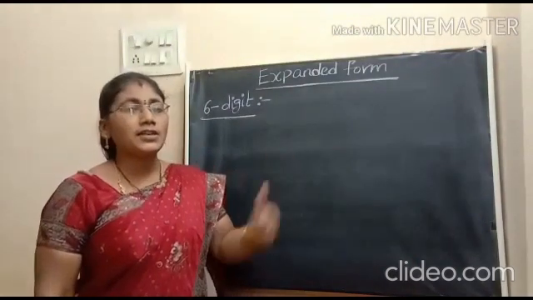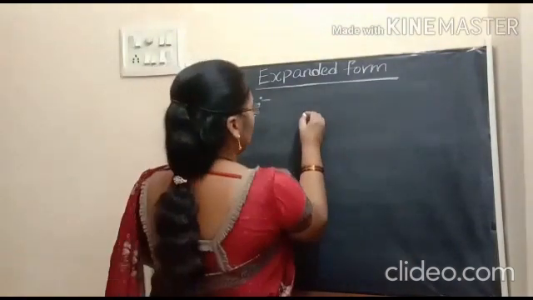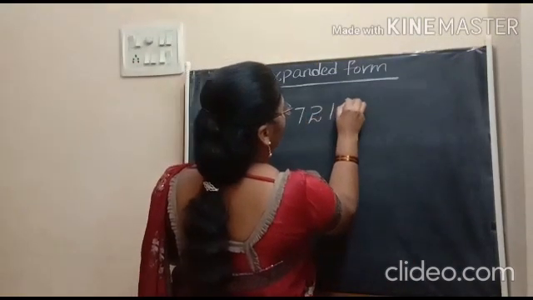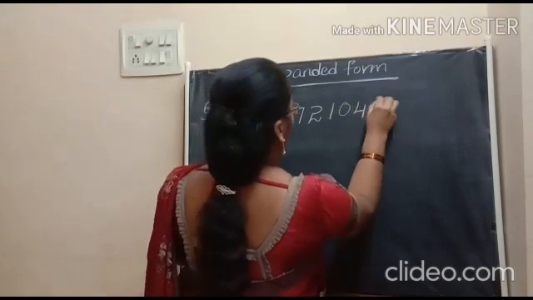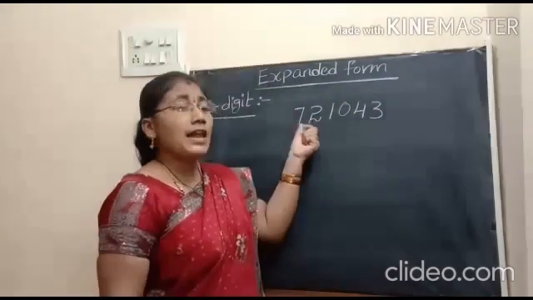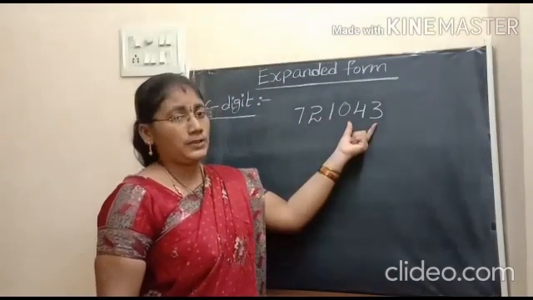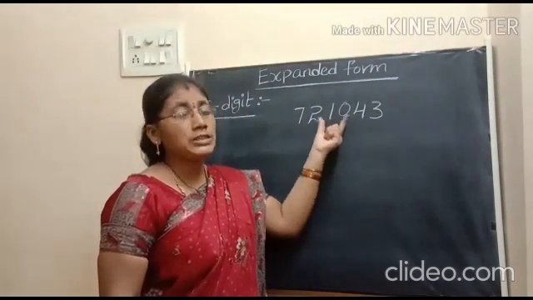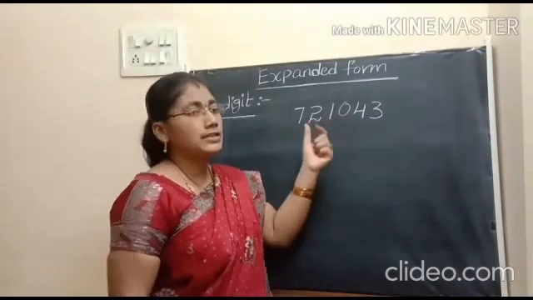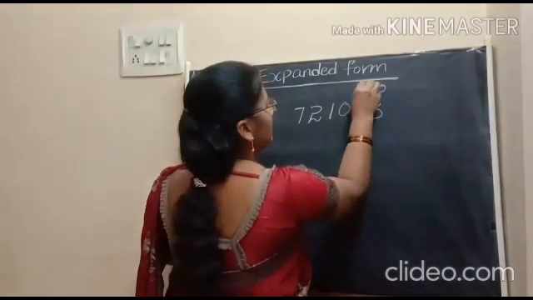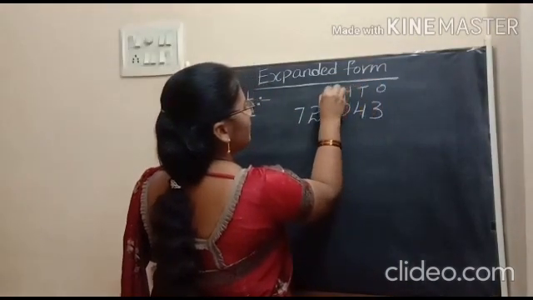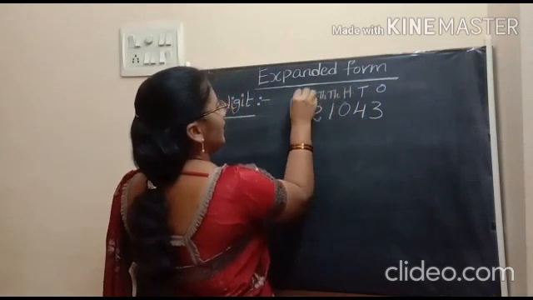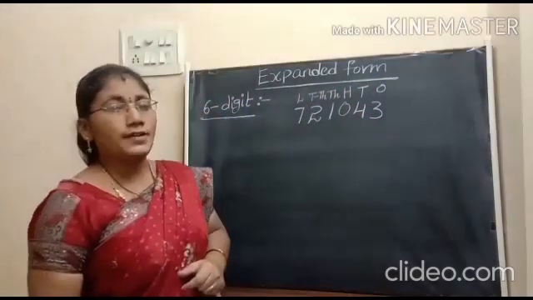Now I am taking a 6-digit number, that is 7,21,043. Here we have 6 digits, so we need 6 places to represent these digits. Those are ones, tens, hundreds, thousands, 10,000s and lakhs. Is it clear, children?